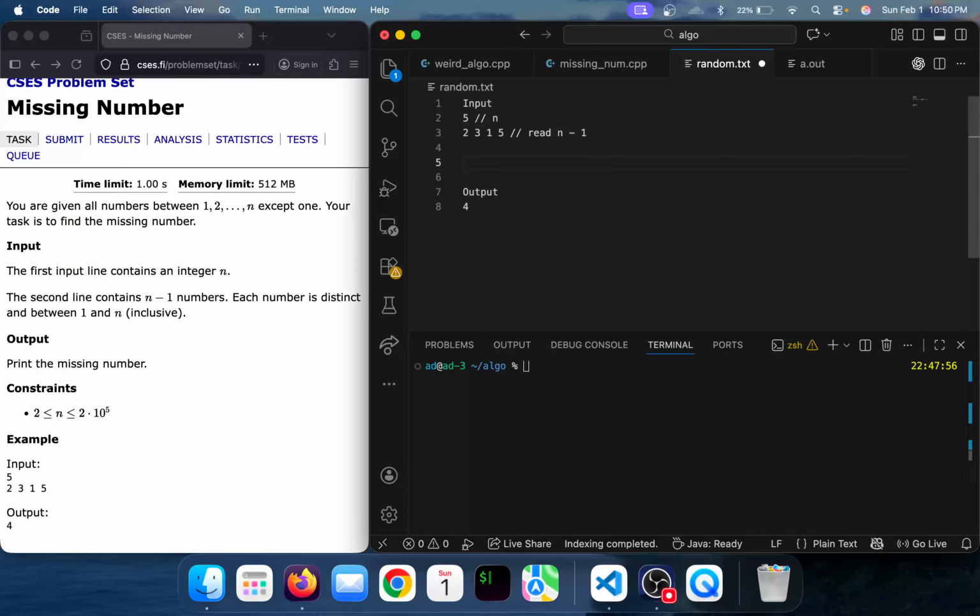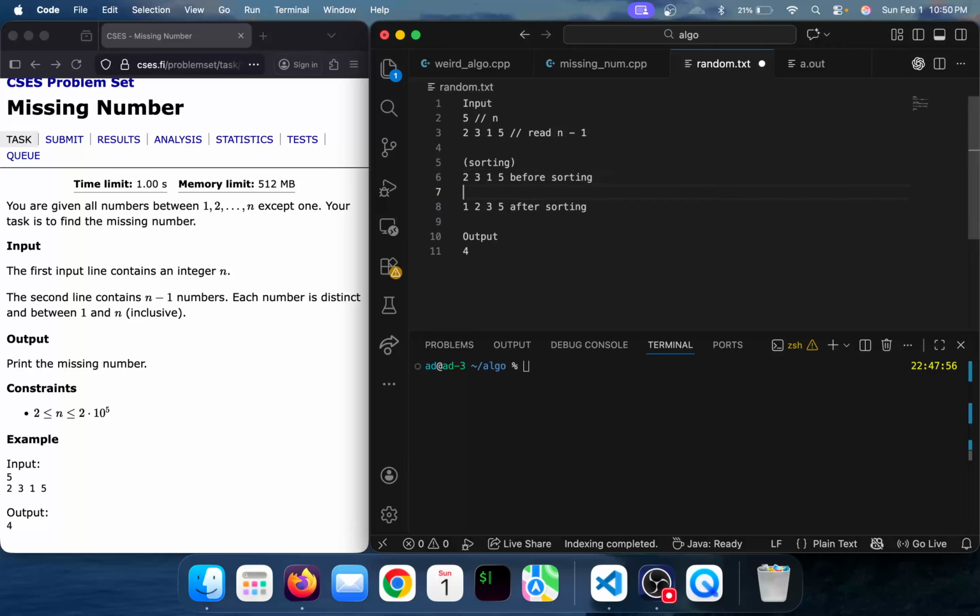A simple solution would be the sorting approach. So let's go with sorting. Before sorting, our array looks like 2, 3, 1, 5, and after sorting it looks like this.